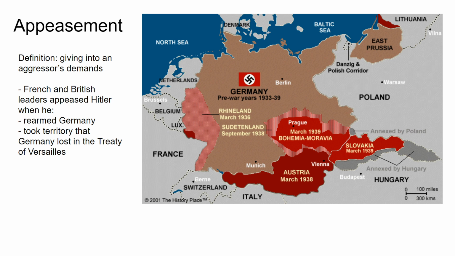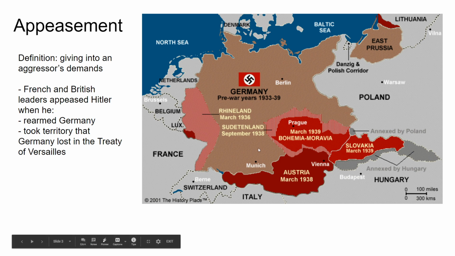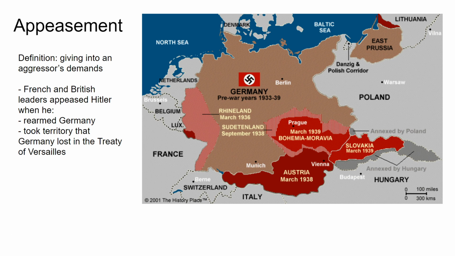Perhaps the most famous example of appeasement, or the most criticized even at the time that it occurred, was an event called the Munich Conference. And at the Munich Conference, the leader of Great Britain met with Adolf Hitler in Munich to discuss some of these aggressive actions that Adolf Hitler had taken. And the most recent one was that Adolf Hitler had taken this territory here called the Sudetenland. And the Sudetenland was supposed to be a piece of territory that was not taken from Germany as part of the Treaty of Versailles. The leader of Great Britain, Neville Chamberlain, met with Adolf Hitler in Munich to talk about what he had just done, to tell him, hey, you can't take any more land.